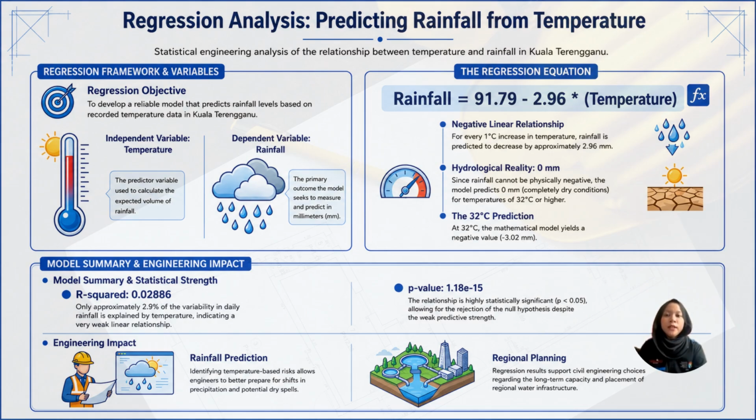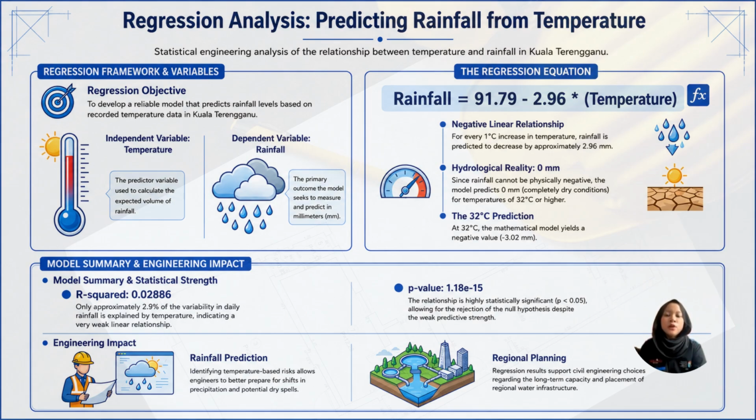However, the p-value is 1.18 times 10 to the power of negative 15, which is smaller than 0.05. This indicates that the relationship between temperature and rainfall is statistically significant. So we reject the null hypothesis and conclude that temperature does have a measurable effect on rainfall.